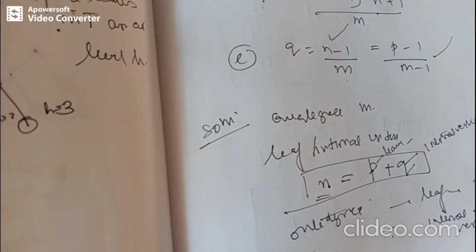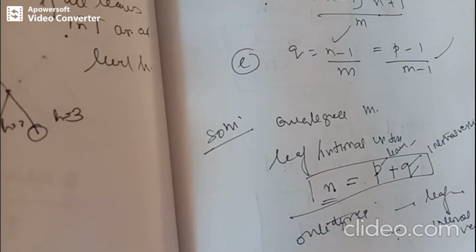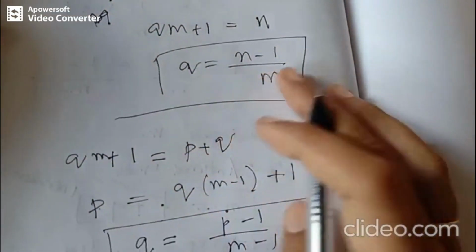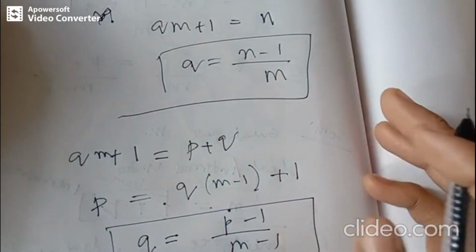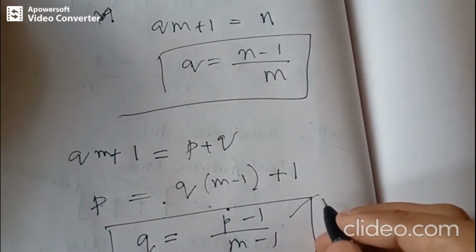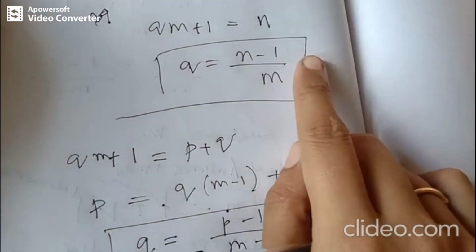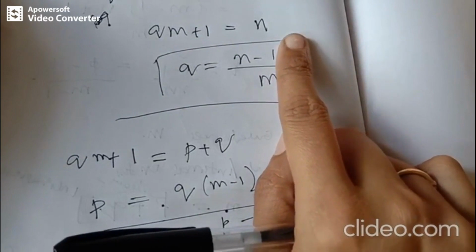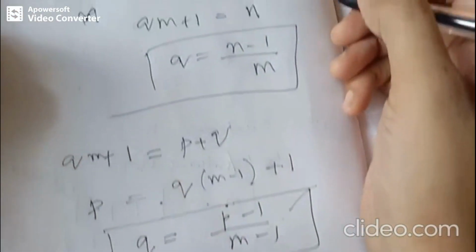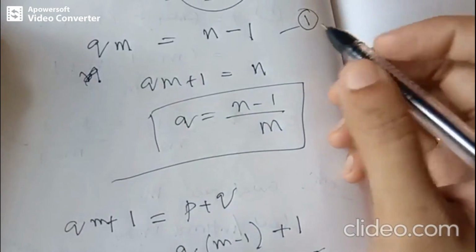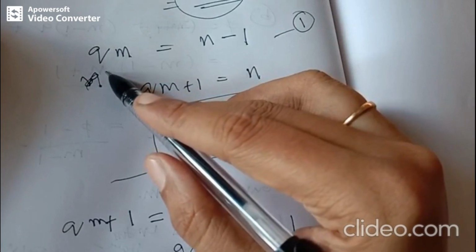Next, in this portion we can substitute the value of q in this expression. If I rename this as equation 1, I am going to substitute the q value here.